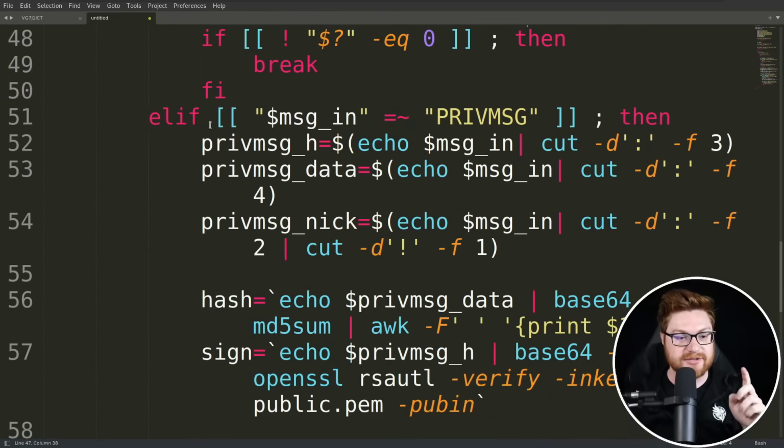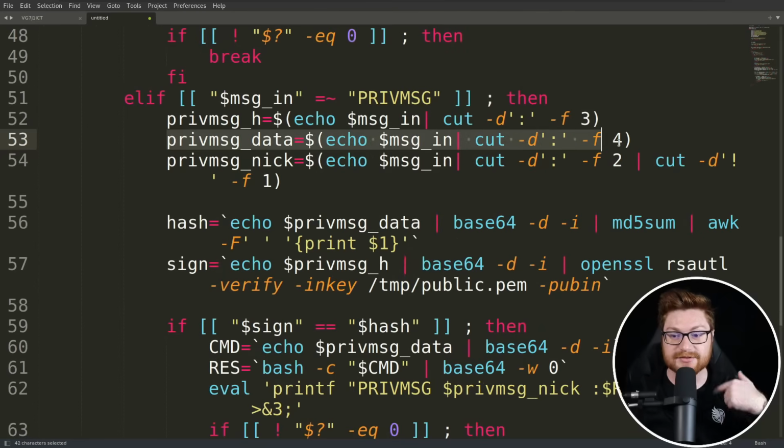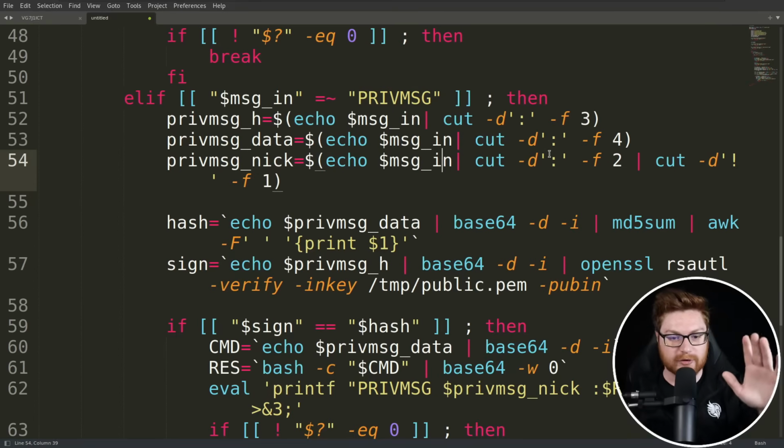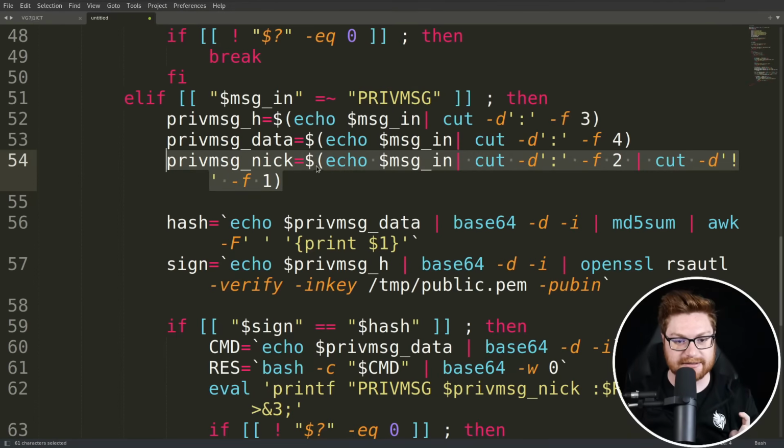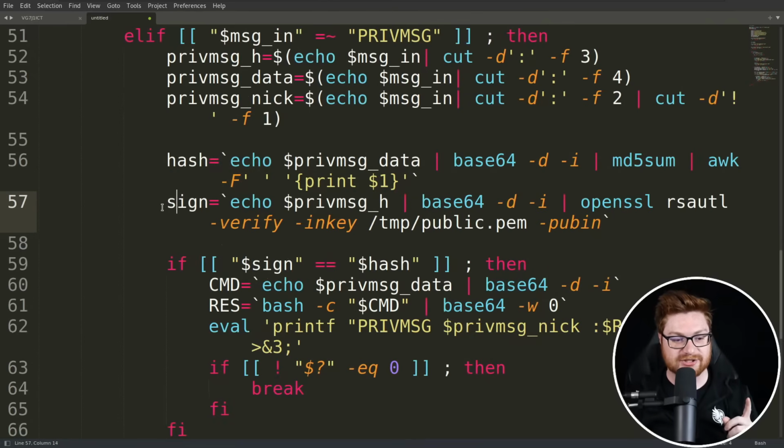That's kind of neat, because then you could check if there is a private message, if the message matches the regular expression for PRIVMSG, then we get the data, which is cut up again by this colon delimiter, and then the nick. So presumably who sent this to the IRC channel, and who is actually tasking this specific bot here. We stage a couple of variables for a hash and a sign.